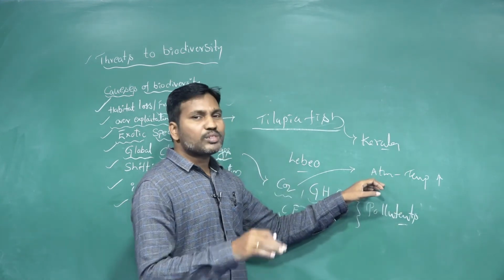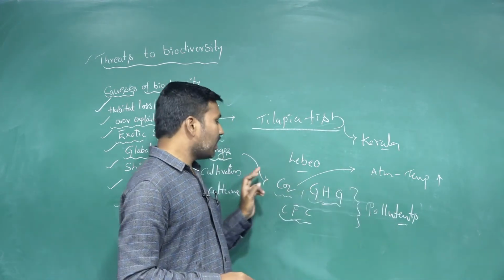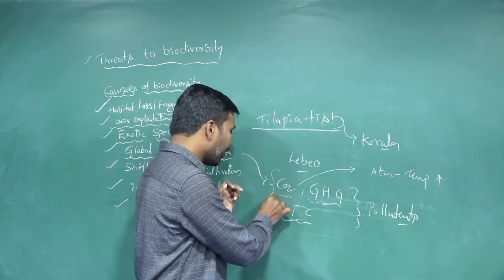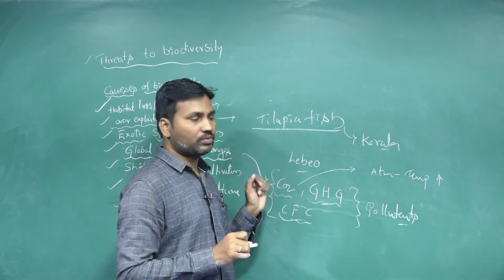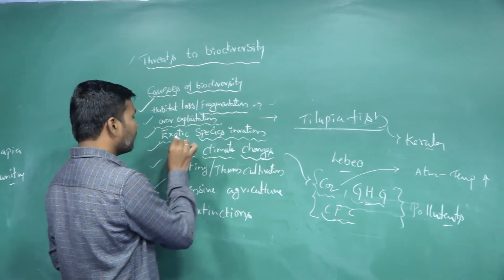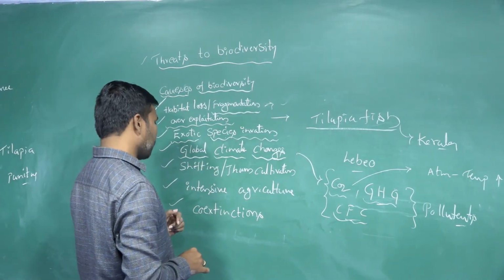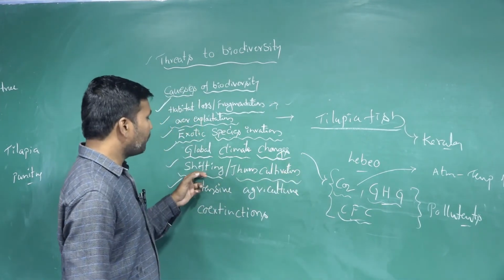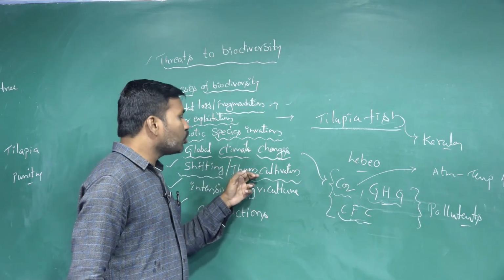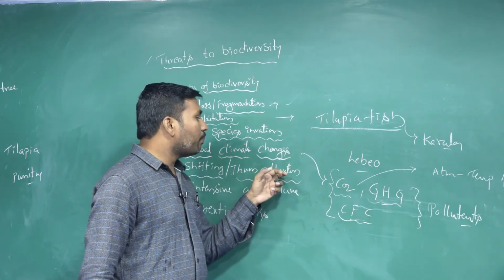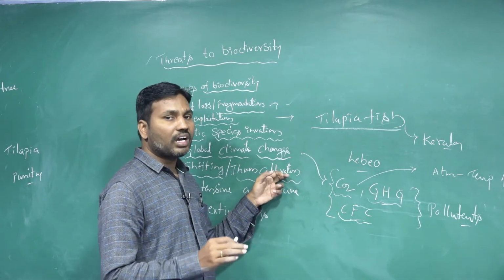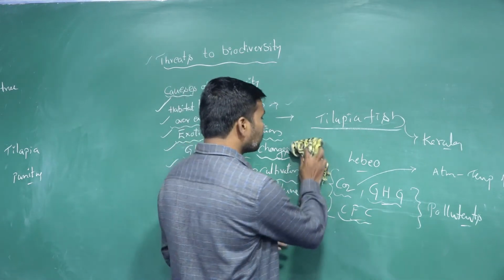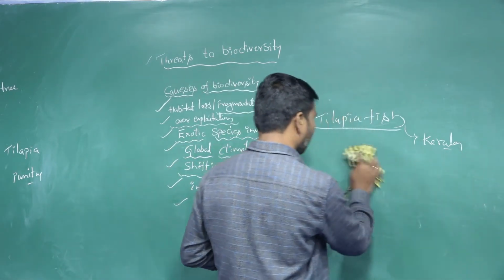Like this, some species are going to go extinct because of these pollutants and climatic changes. Majorly these factors are released because of human activities. So these are also one of the causes of biodiversity loss. Next one, shifting cultivation, or jhum cultivation, also called burn agriculture, burning agriculture. In some areas like the northeast states of India.